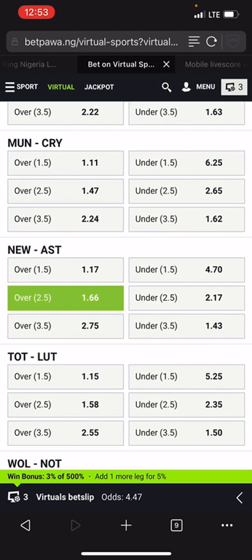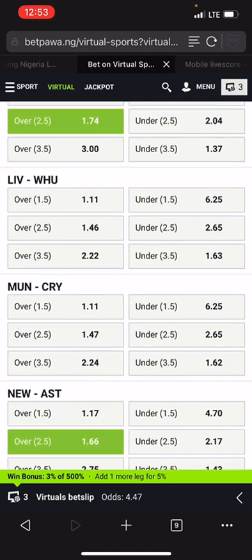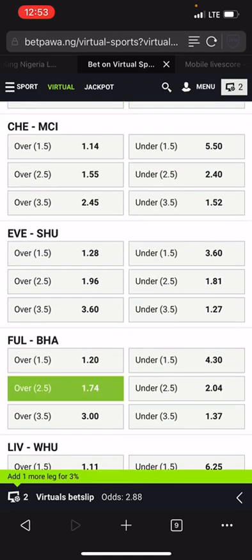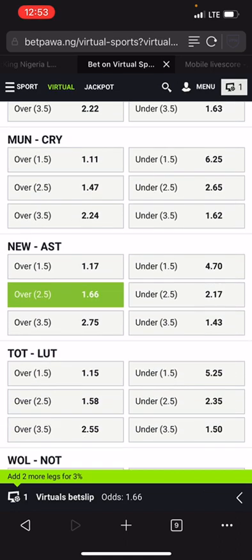And the middle odds here is Newcastle versus Aston Villa, which is 1.66. As you all know, the middle odds is the media method, which means we are going to select Newcastle versus Aston Villa. So we are going to remove the lowest odd, Man City versus Chelsea, and the highest odd, Fulham versus Brighton, and the middle odds is the media method.